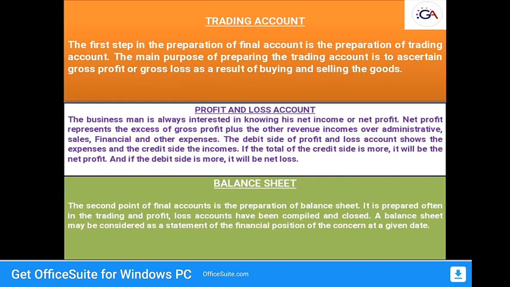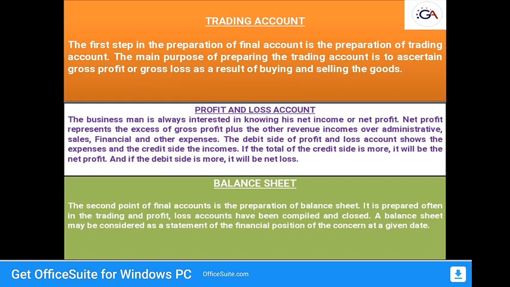So why should we prepare a balance sheet? We have to know the financial position of the company. Once we look at any company's balance sheet, we can easily make a note of whether the company is financially sound or not, meaning financially good or not. It's a statement which sets out the assets and liabilities of a business firm and shows the financial position of the same on any particular date.